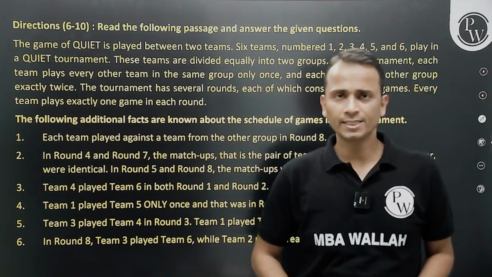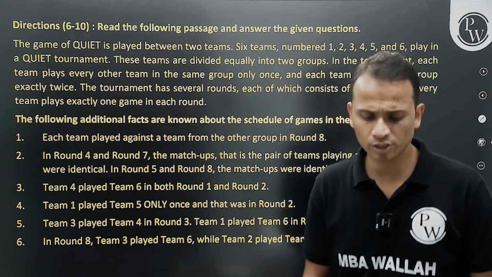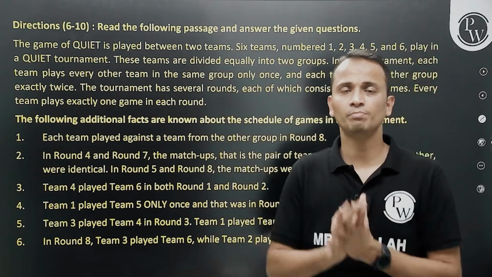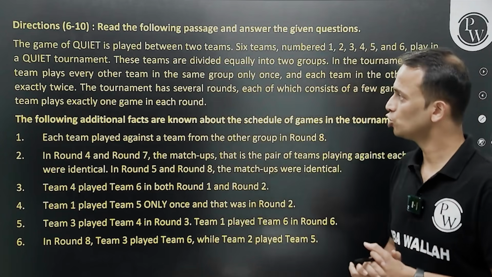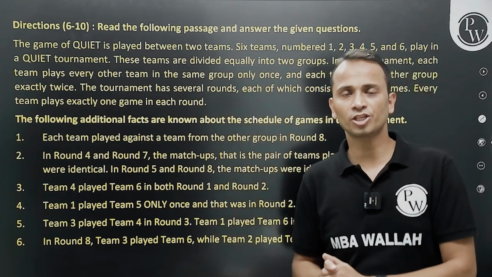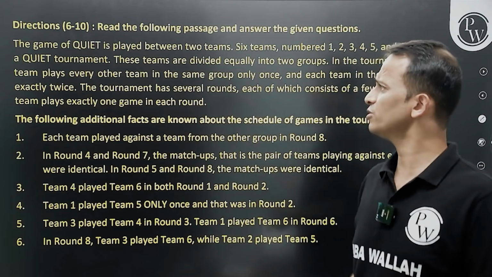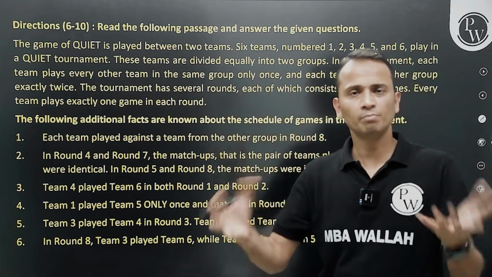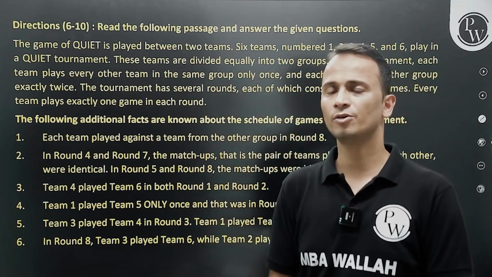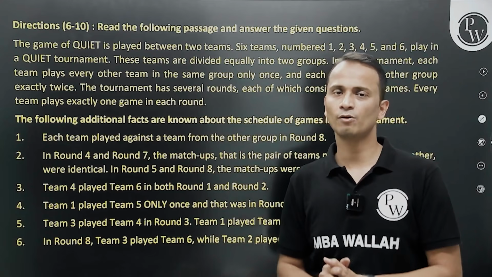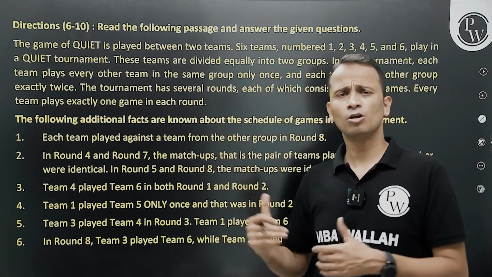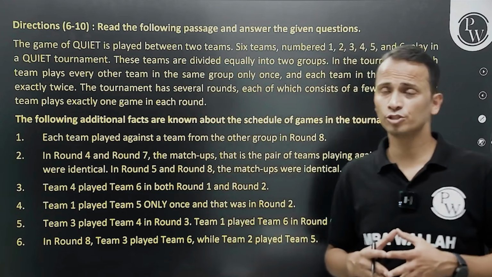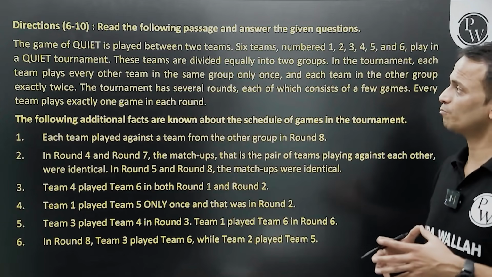Now this is our next set, and I would say that not more than 10 minutes should be taken to complete this one. So let's read the instructions first of all. We'll take 2 to 3 minutes to read the instructions, then 7-8 minutes to complete the table, whatever is required, and then another 1 or 2 minutes to answer all the 5 questions. There are 5 questions in this.